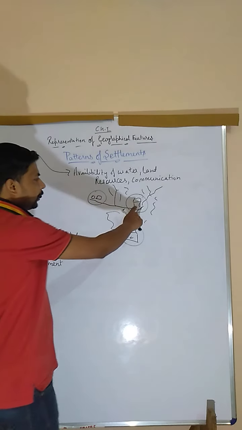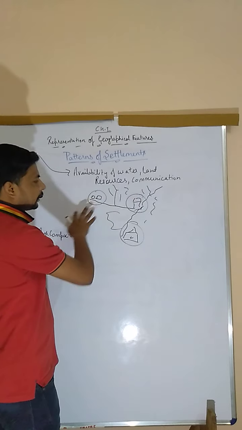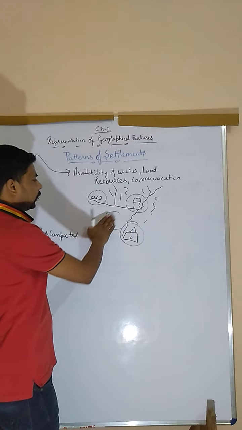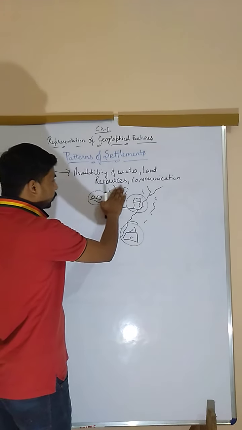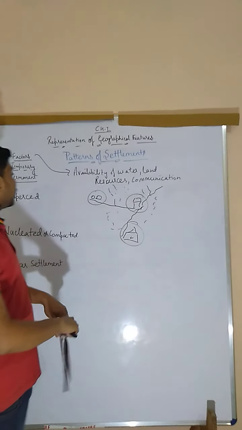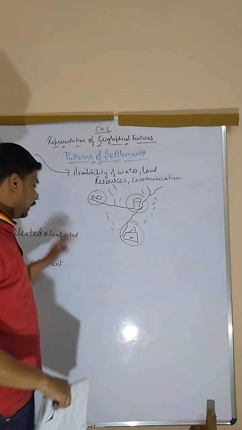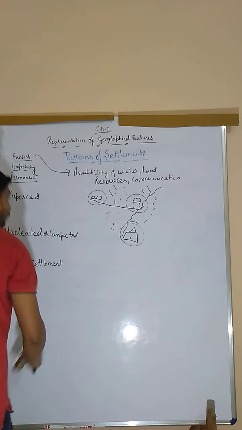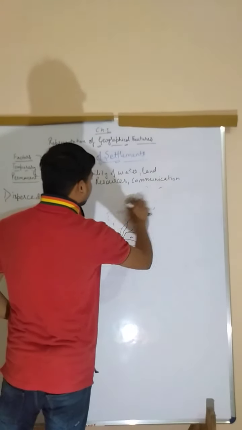Okay, you can see there these 3 places where they have made the houses, and then this larger valley. Okay, so this type of settlement is the dispersed settlement. Next is the nucleated or compact settlement, that I will tell you.